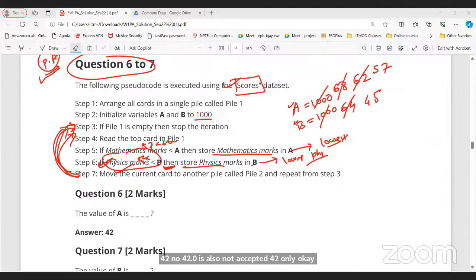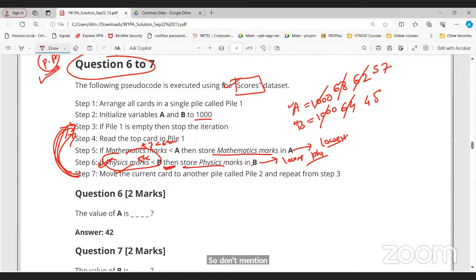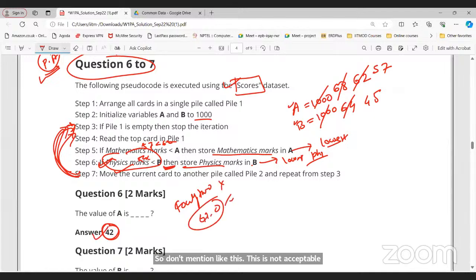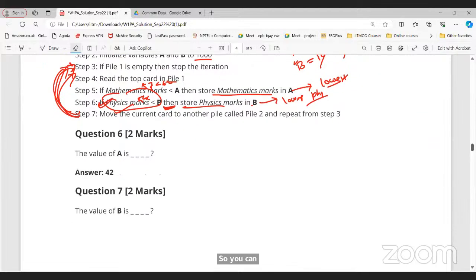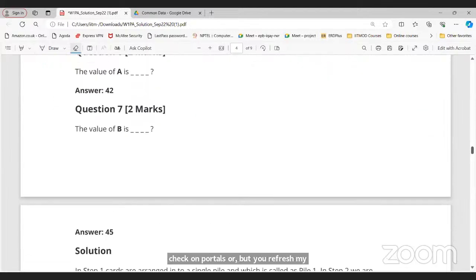But just remember this: whenever the numerical answer is there, just mention 42. Don't mention 42 like this or 42.0 like this. It is not allowed. Only the correct integer answer. Here A equals 42, and B equals 57. Sorry, P equals 45.